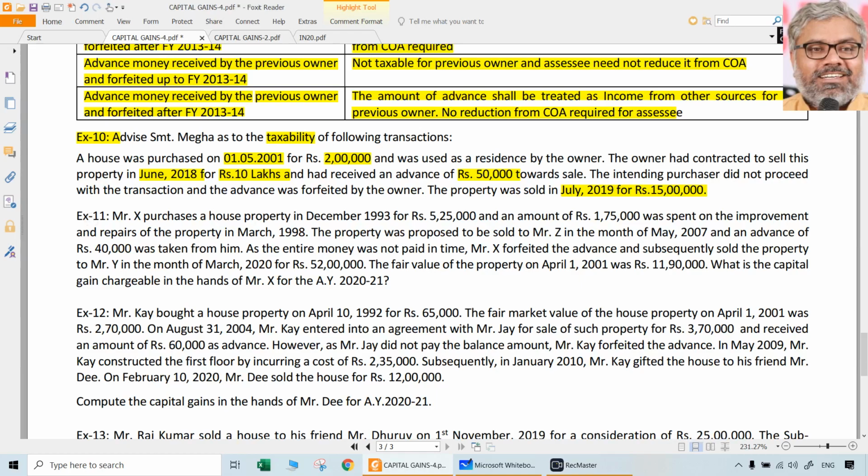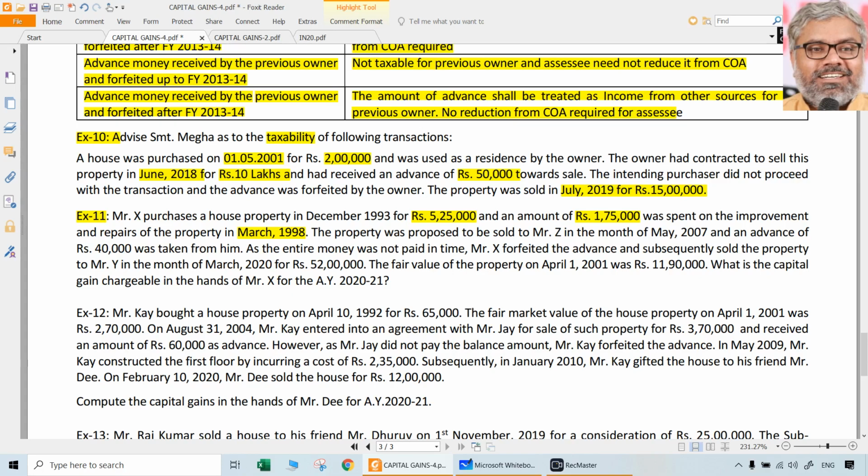X purchases a house property in December 93, much before 1/4/2001, for 5,25,000, and an amount of 1,75,000 was spent on the improvement and repairs of the property in March 98. Provision: any cost of improvement prior to 1/4/2001 has to be ignored. This 1,75,000 has to be ignored. Important point, that should be written as a note also.